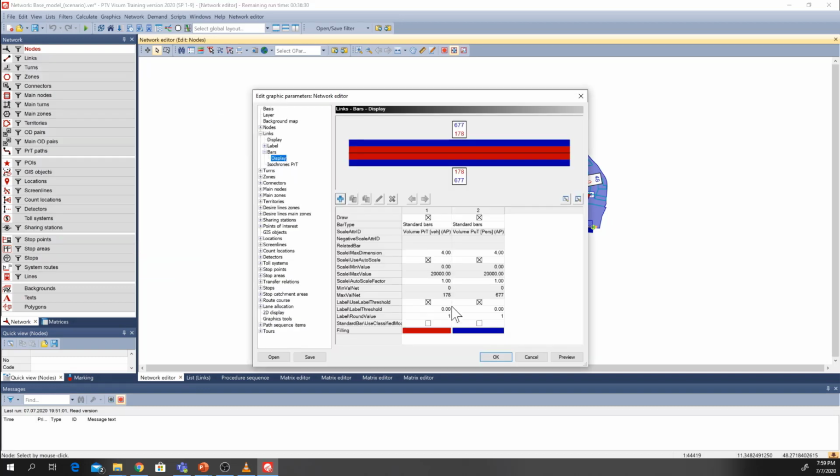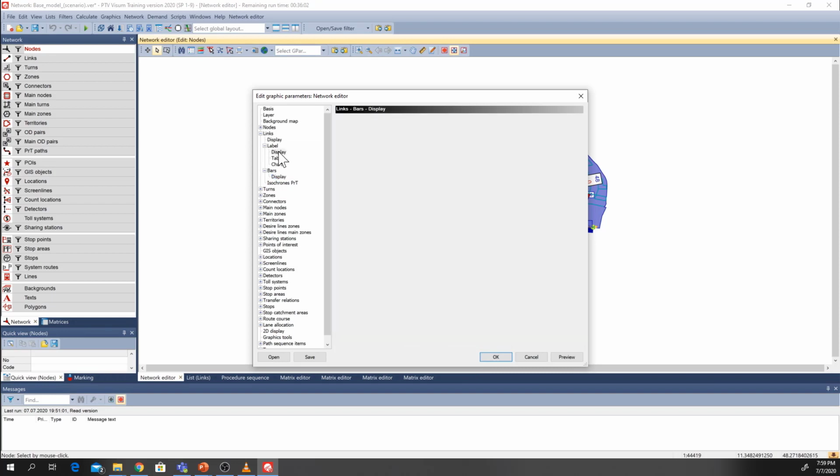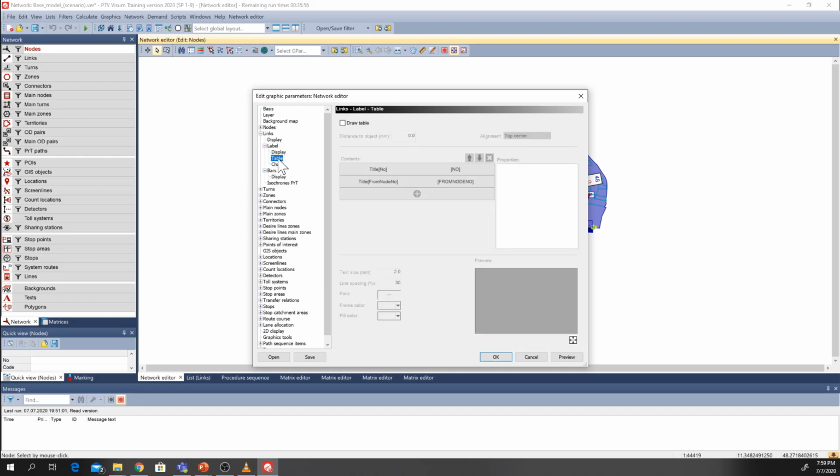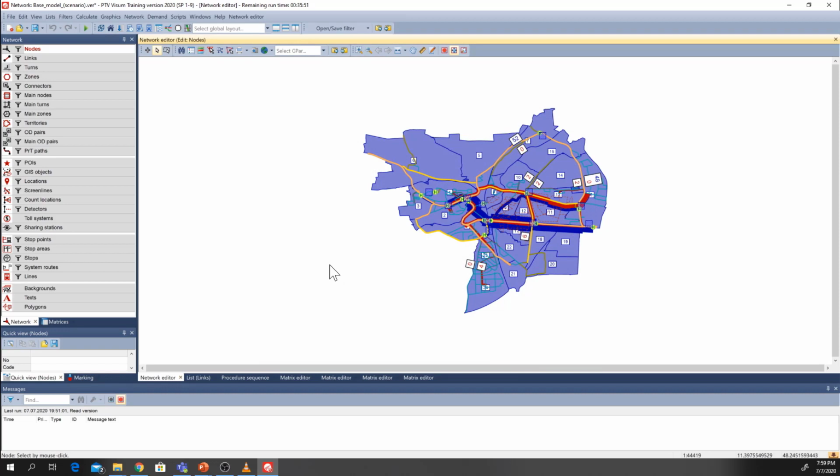For example, in bars display, you can modify different attributes, like we want to see volume PRT, volume PUT, and other different values. You can scale them, you can scale the dimension of their thickness and everything, which is useful for the visualizations. You can choose which attribute you want to see. So here you want to see public volume PRT. You can see other variables as well. Also for labels, we can choose which labels you want to see, different formattings, attributes. It is nice to explore to get visualizations of different link attributes.